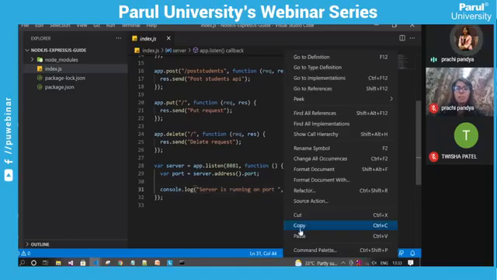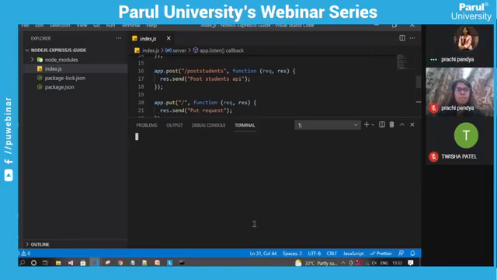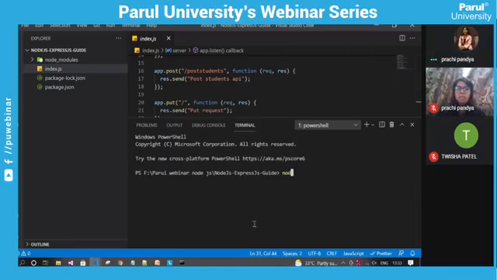Now I will start the project. To start a Node.js project, we need to write node and the entry file name, index.js. This is the beginning. Later on, there are also multiple ways that we can automatically restart the server. But for the beginning, I will show you the basic way.